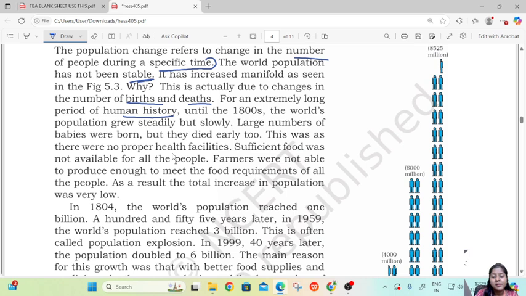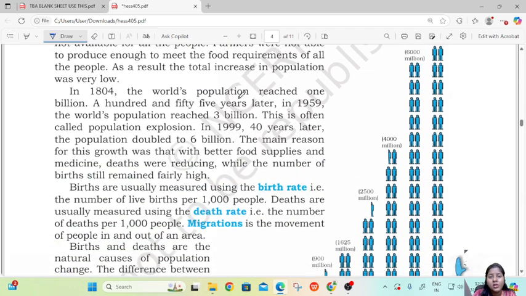Until the 18th century, the world population grew steadily but slowly. A large number of babies were born, but they died early too. There were no proper health facilities, sufficient food was not available, and farmers were not able to meet food requirements. Then in 1804, the world population reached 1 billion. 155 years later, in 1959, it reached 3 billion, and this is often called population explosion. Then in 1999, 40 years later, the population doubled to 6 billion.